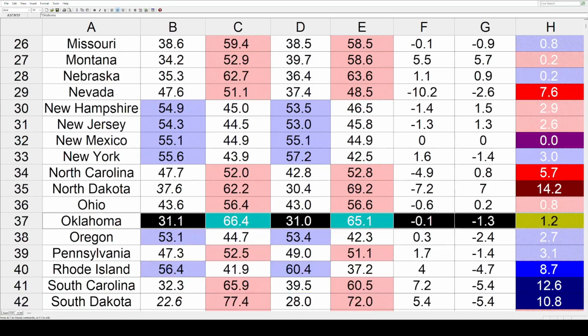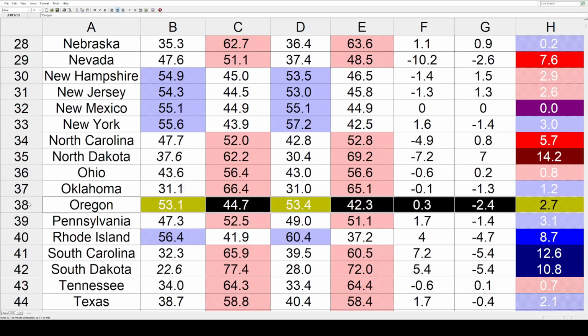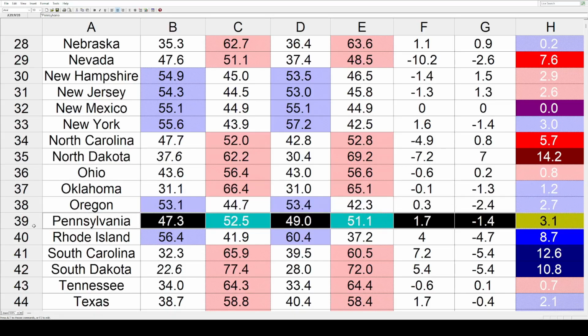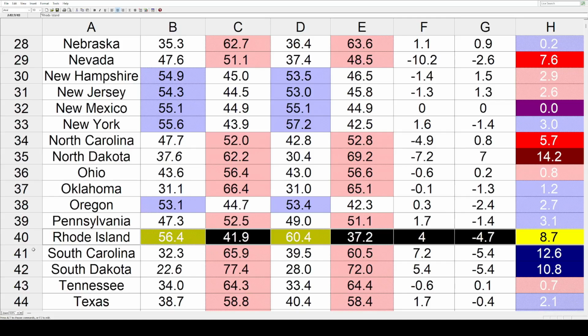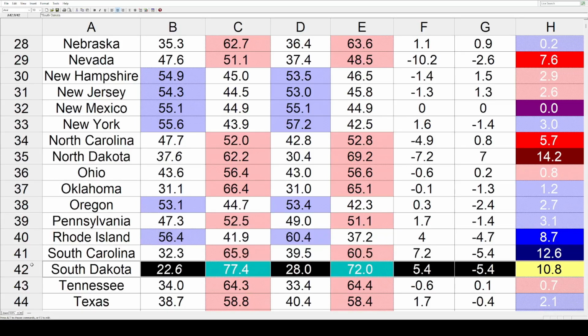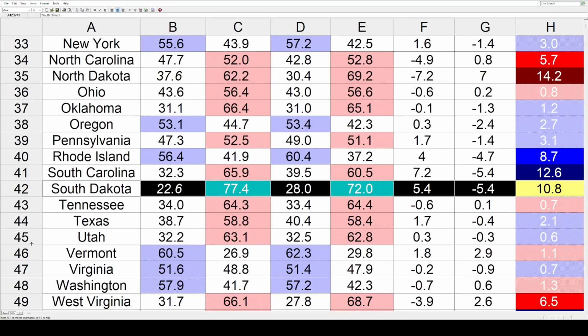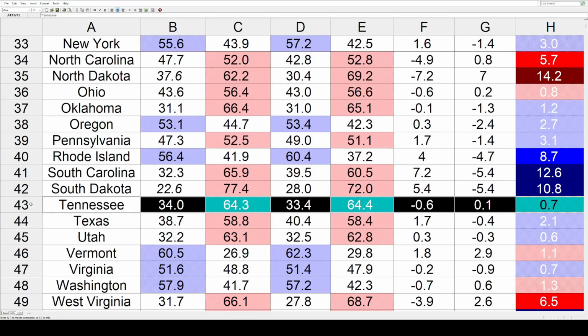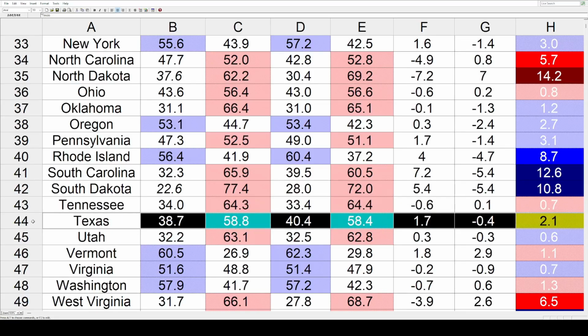Now we've got some blue shifts. Oklahoma, 1.2. Oregon, 2.7. Pennsylvania, 3.1. Rhode Island, 8.7. South Carolina, a massive 12.6. And South Dakota by 10.8. But again, at 22, there was a libertarian candidate running and not a Democrat. Tennessee got redder by 0.7. Texas, a little bit bluer by 2.1.